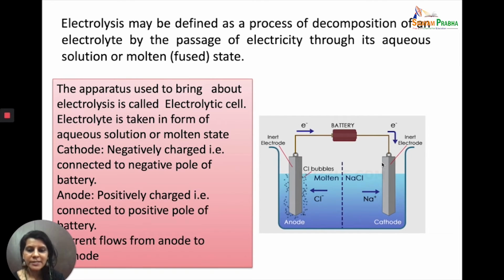Now, the moment you pass electricity or the current through the system, what happens is the negative ions will move towards the positive electrode, that is the anode, and the positive ions will move towards the negative electrode, which is the cathode. So you have anions moving towards the anode. Anions are the negatively charged species, cations moving towards the cathode, and cations are the positively charged species. And the current flows from anode to cathode.